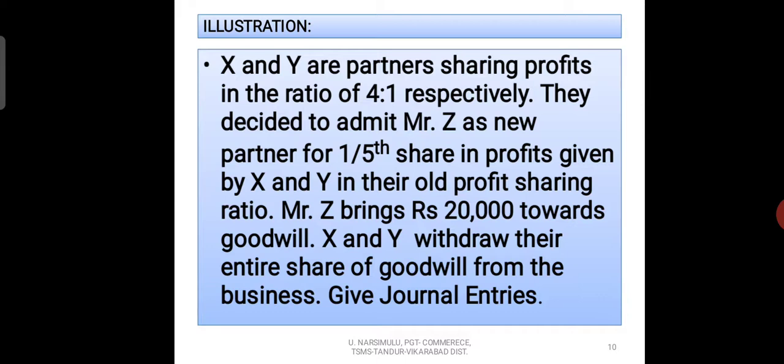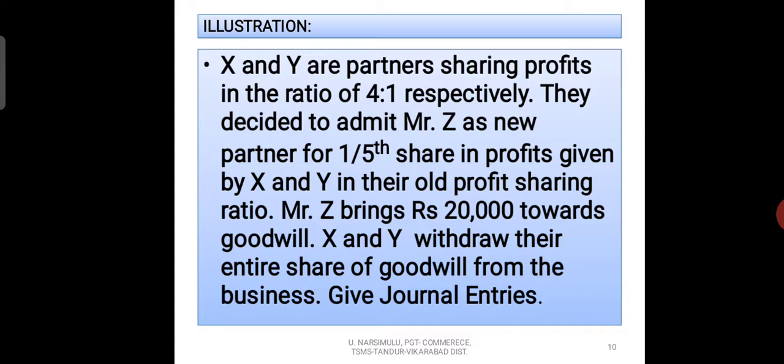Yes. So here you take down this problem and read it twice or thrice, as per your convenience. Understand each and every point in this problem, and now ask some questions in your mind. First one, how many old partners are there? There are two old partners. Who are they? X and Y. And what is their old profit sharing ratio? Their old profit sharing ratio is 4:1 respectively.